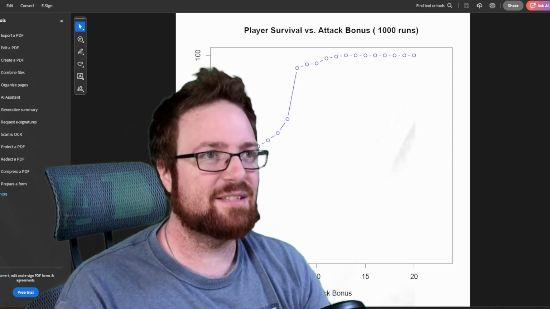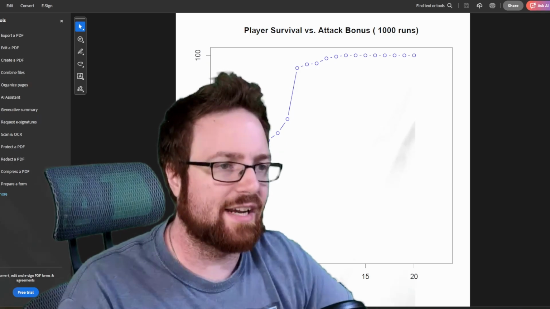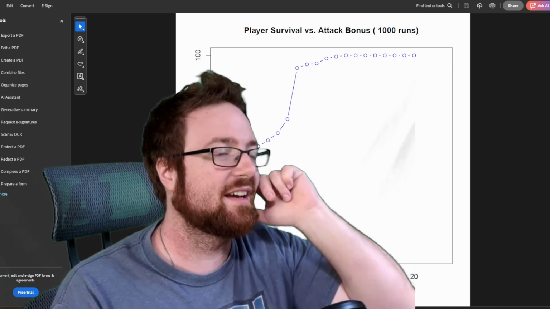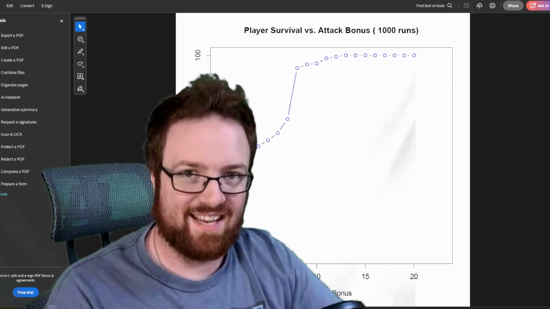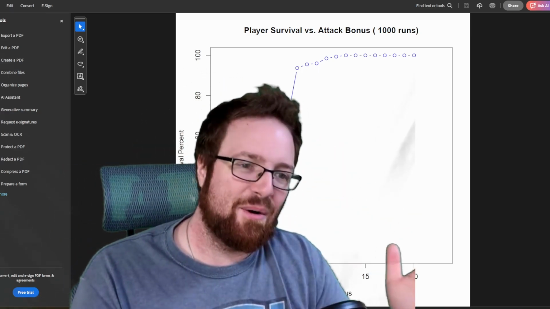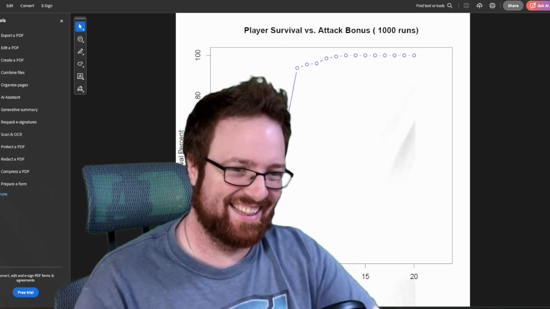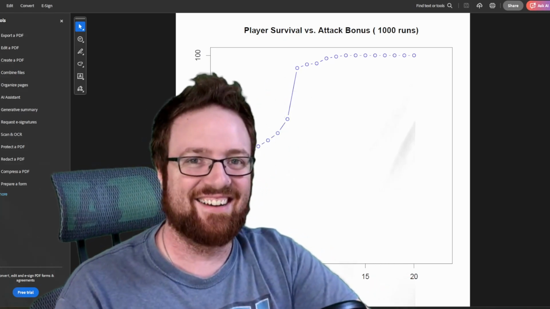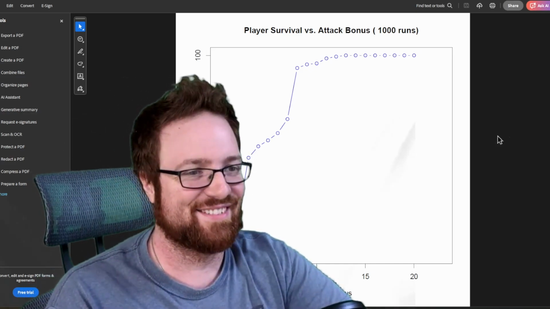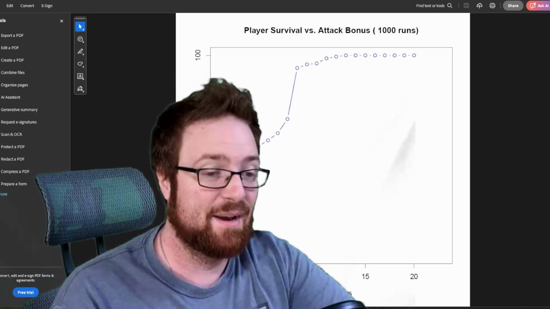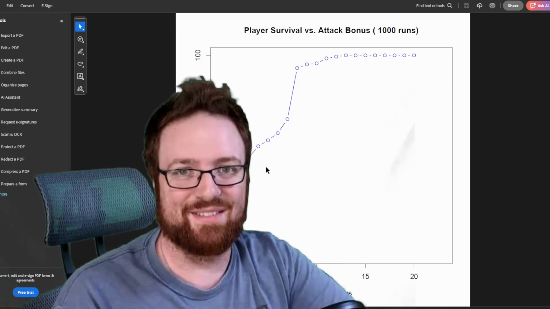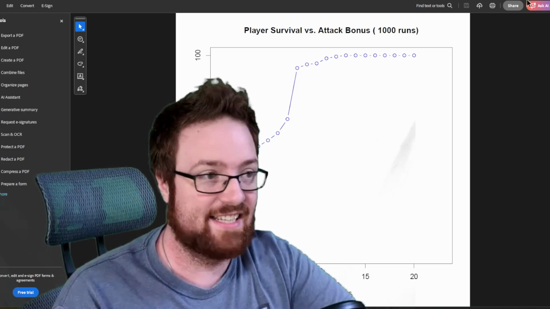And I was expecting it to get to a 100% chance of survival toward the end, probably because the bonus was more than the AC. But I was expecting a smooth curve. If you know what I did wrong in the math, let me know in the comments, because I was expecting a smooth curve, not a jumpy curve like this. But if it is actually like this, then this is fascinating. I'll probably double check my math off screen at some point. But yeah, so this is cool.